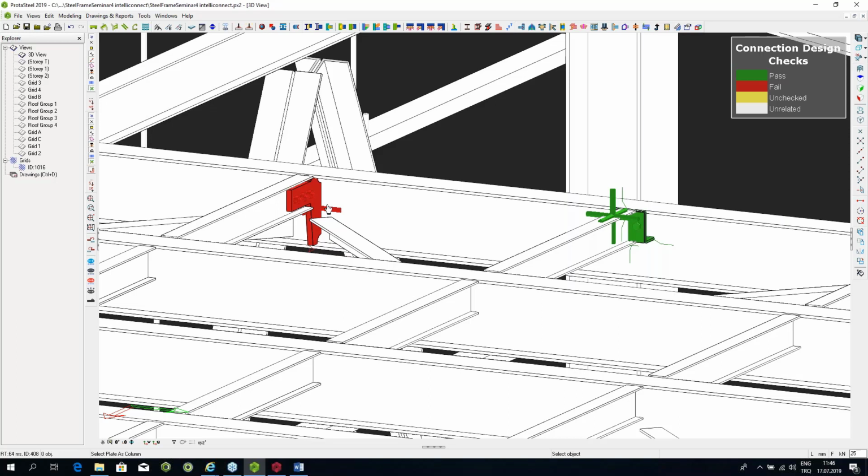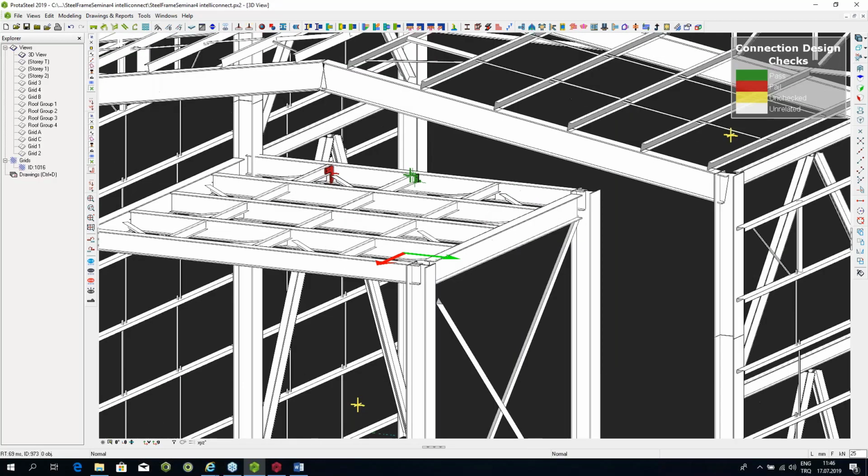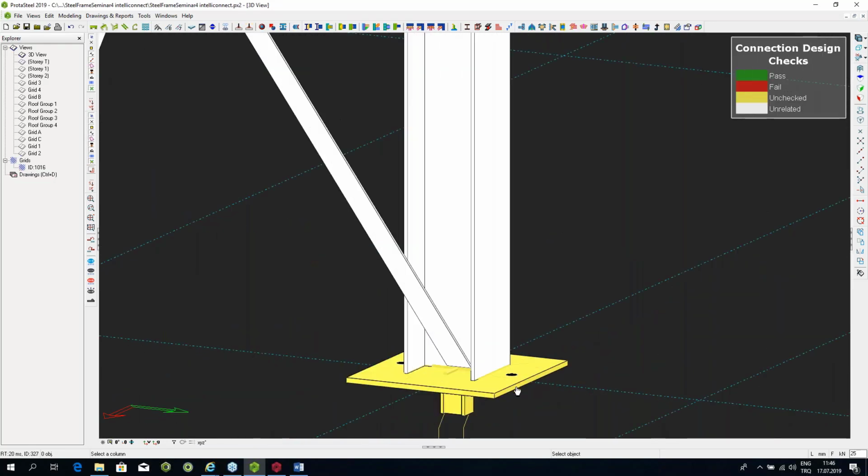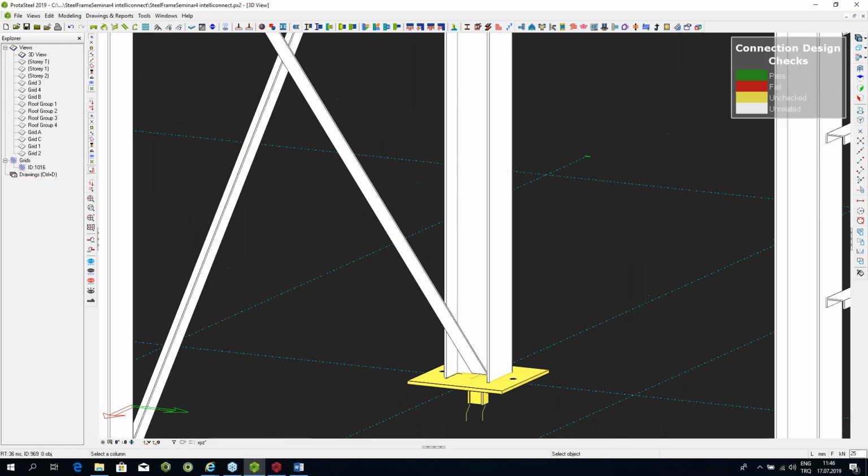green or red. And there's a third color, which is yellow, which means that that particular connection at the moment in ProtaSteel does not give you the design report. So it's not checked, so it'll be yellow in that case. So if that is used, you will see a yellow color. So for example, just to give you an example of that, if I were to make a base plate connection over here, it will turn yellow. It will not be either green or red.